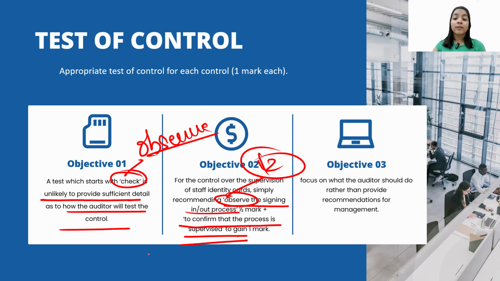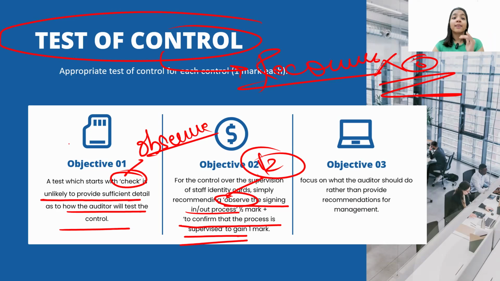Now, focus. This is also a common thing that I have noticed: focus on what the auditor should do rather than providing recommendations for the management. In test of control, you guys are writing recommendations, which will again give you 0 marks. So you need to understand what is being asked.